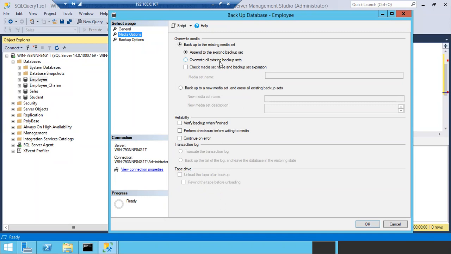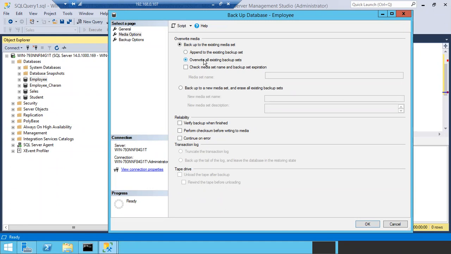The first option is it will append to the existing backup set, like the backup set employee full 02072021, the file name. Or else if you don't like to append, you can choose overwrite all the existing backup sets. So it will delete the existing backup set and create the new backup set.